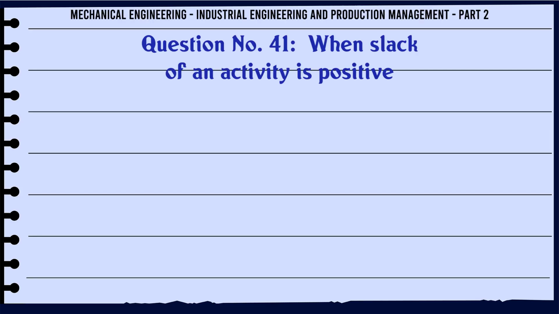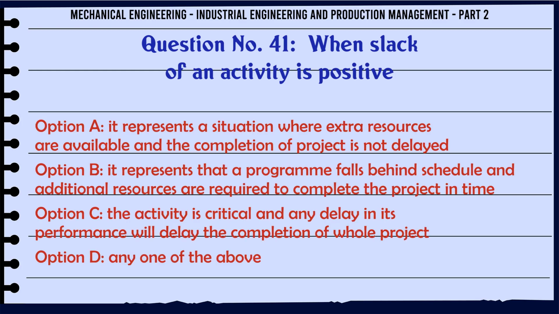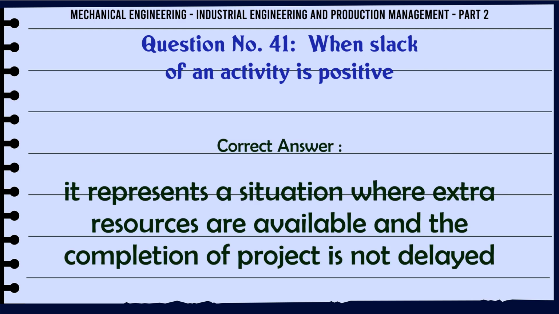When slack of an activity is positive, A. It represents a situation where extra resources are available and the completion of project is not delayed. B. It represents that a program falls behind schedule and additional resources are required to complete the project in time. C. The activity is critical and any delay in its performance will delay the completion of whole project. D. Any one of the above. The correct answer is: it represents a situation where extra resources are available and the completion of project is not delayed.